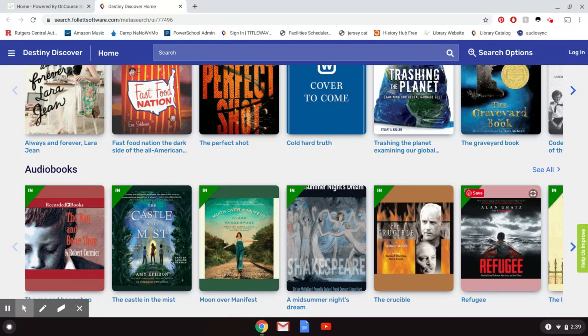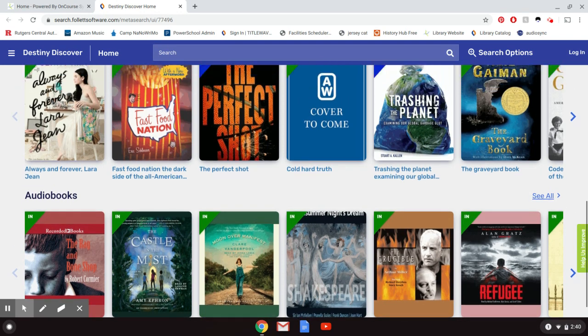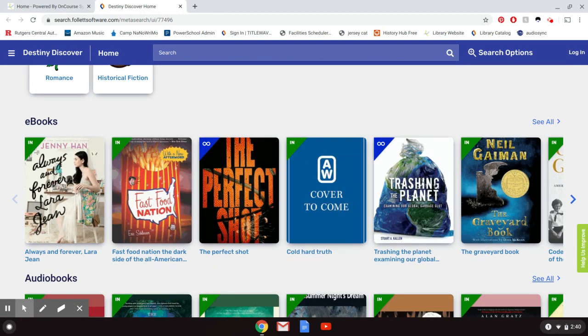They are recorded by professional narrators or actors a lot of times. So they're really, really good recordings. It's not like a computer voice reading to you. It's a professional. And a lot of them are really good to listen to. If you've never used audiobooks before, this is a great time to try it. A lot of people who find that they don't love to read books themselves really love to listen to audiobooks, and listening to audiobooks has almost all the same benefits of reading as reading the book yourself does. So I would recommend that you give it a try.